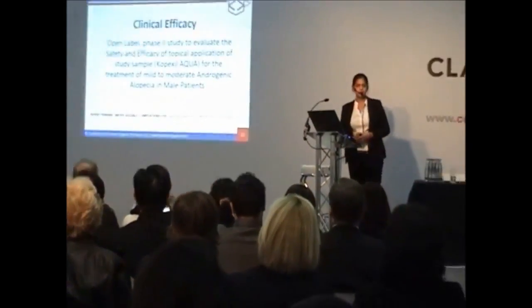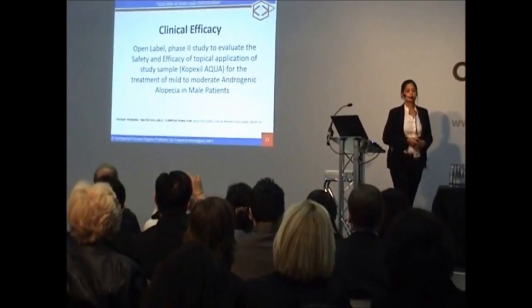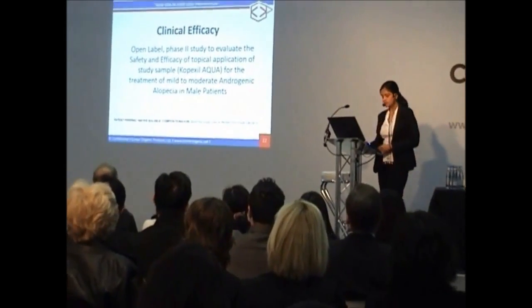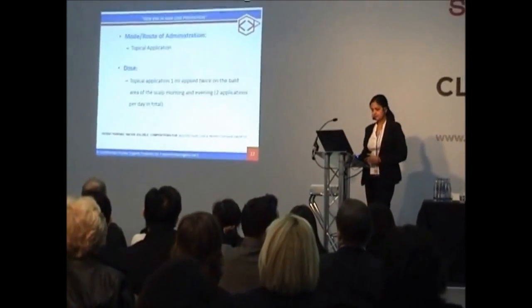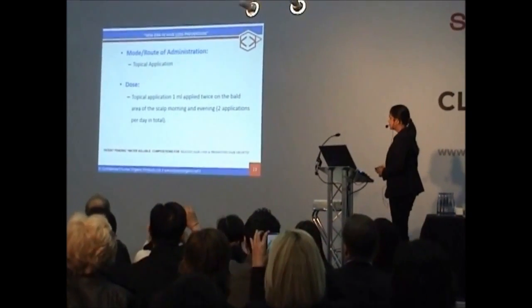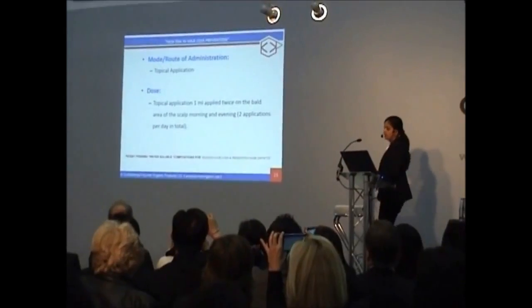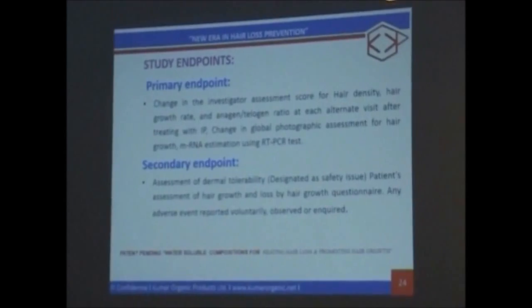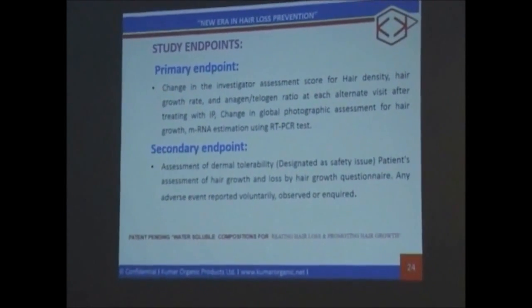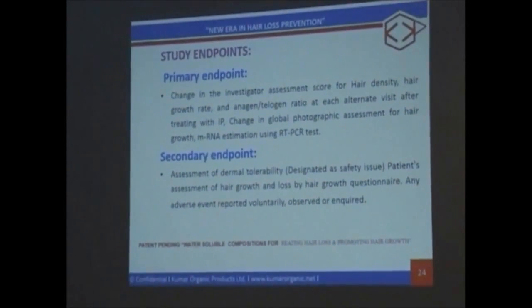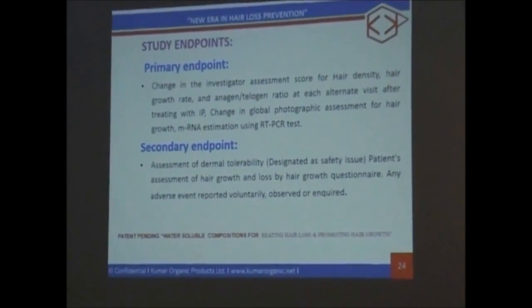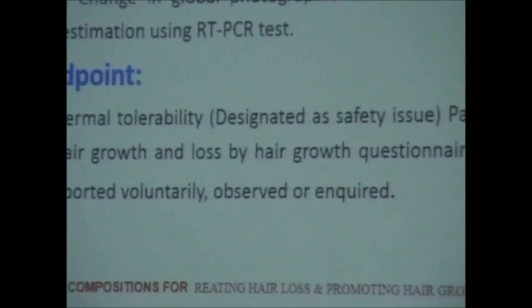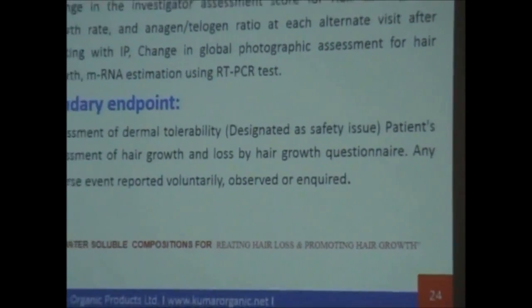We did the in vitro study, we explained about it. Now, what is the question about human beings? We checked the study in humans as well, basically male alopecia patients. This was a topical application of 1 ml, twice a day, for a 5-month treatment. We did the biochemical and hematological parameters, and we checked all the parameters at the molecular level. That is very important for genetic alopecia patients.